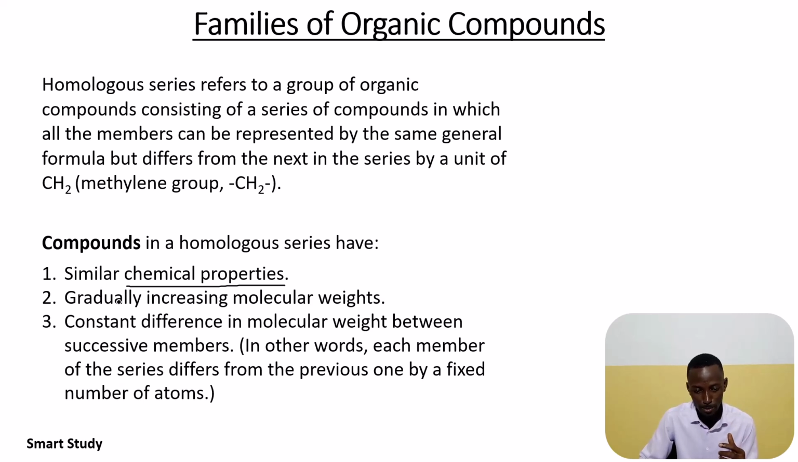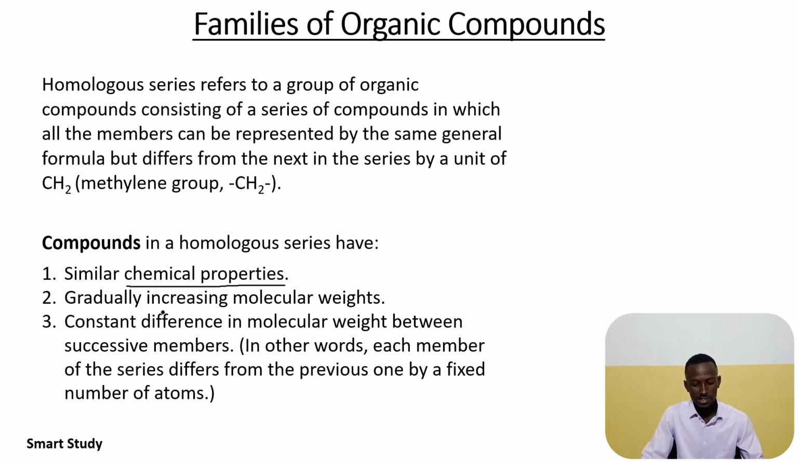So they have similar chemical properties, and the next is there's a gradual increase in molecular weight. And then there's a constant difference in molecular weight between successive members. In other words, each member of the series differs from the previous one by a fixed number of atoms. Also, at this level, don't worry too much about understanding what this means. Just know it, because in subsequent videos, I think the next or the third, these points are actually going to make sense to you.